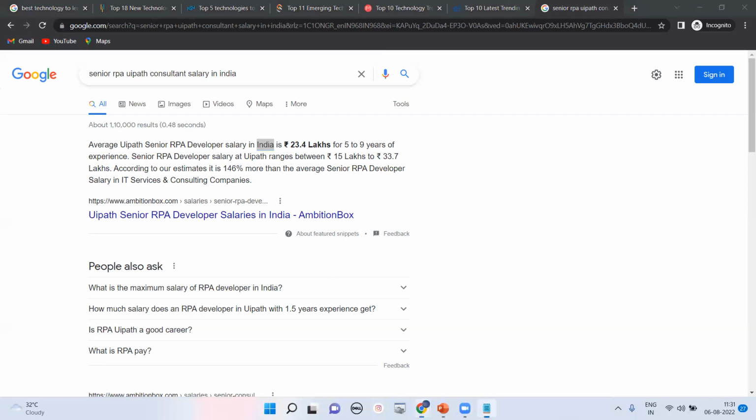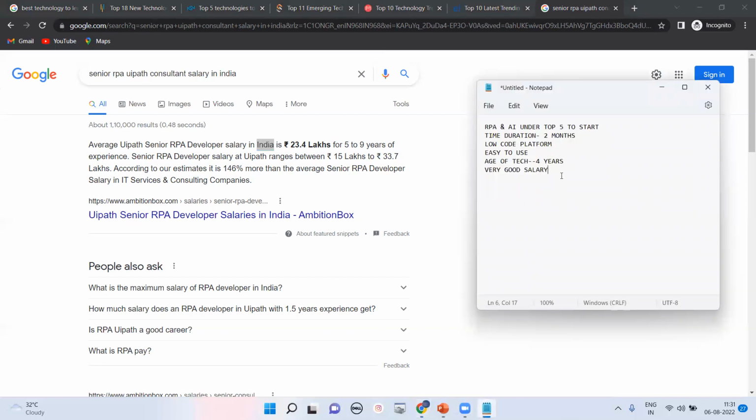So that is the reason we are discussing this very good salary. I can say the average salary is 24 lakhs, according to Google, not by me. And the max or highest salary is 34 lakhs as per Google. So that is the salary part we are getting here.